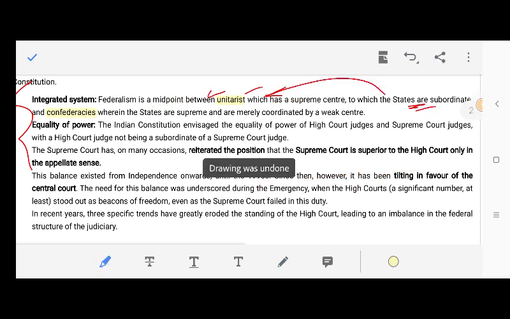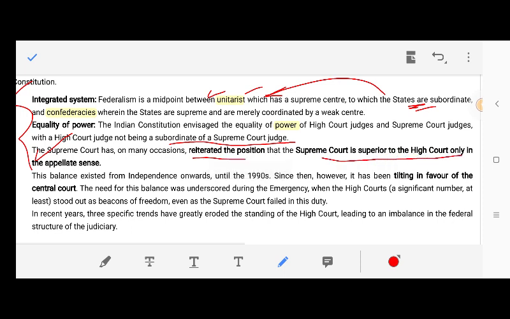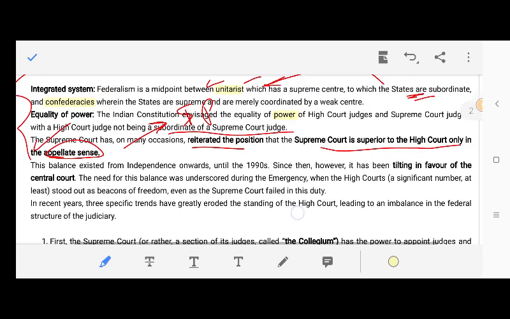Then equality of power. In India, powers are equal, like the powers of the High Court judges and Supreme Court judges are equal, and a High Court judge is not subordinate to the Supreme Court judge. Powers are equal, integrated judiciary. The Supreme Court has on many occasions reiterated that the Supreme Court is superior to the High Court only in appellate cases, because appeal lies to the Supreme Court from the High Court. Otherwise, the powers are the same. This balance exists from independence onwards.